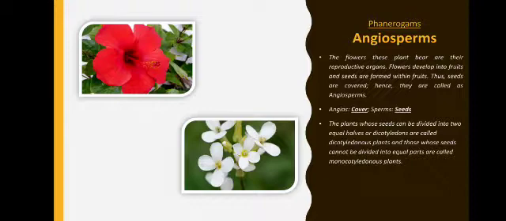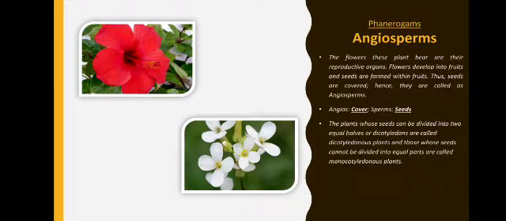Now see again. As we saw already, gymnosperms are not further divided, but angiosperms are again divided into two types depending upon whether the seed can be divided into two equal halves or not. If the seed can be divided, then it is a dicotyledonous plant.